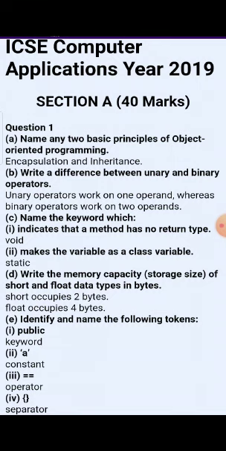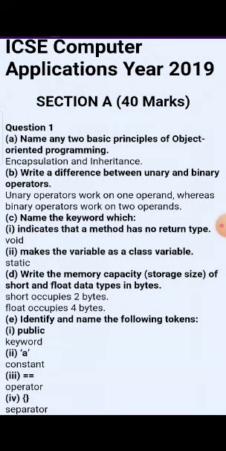But here we will write only two basic ones. We will write encapsulation and inheritance, not polymorphism or abstraction, though we can also use those. The second question asked is: write a short difference between a unary and binary operator. So there are three operators: unary, binary, and ternary. The unary operator works on one operand, whereas the binary operator works on two operands.